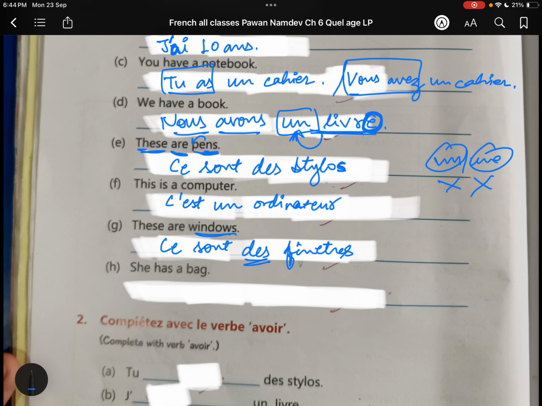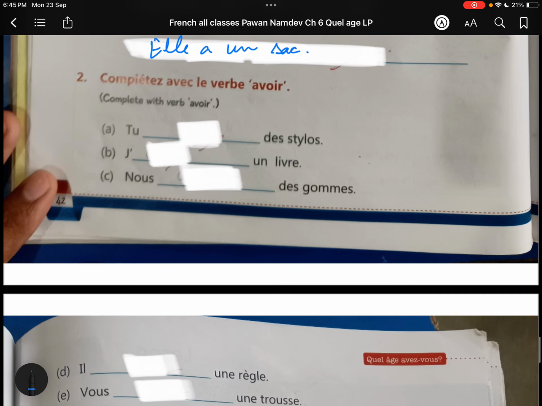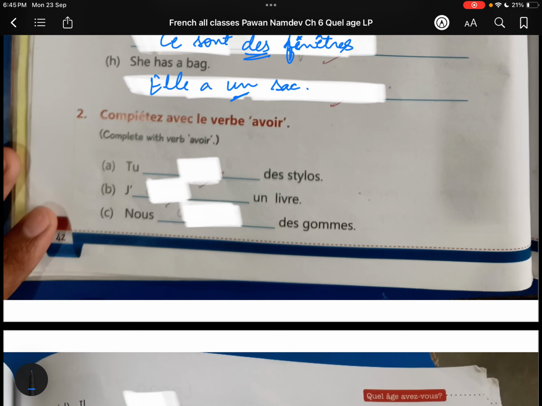All right, then we have: she has a bag. Elle a un sac. A means one, a bag. Sac means bag.